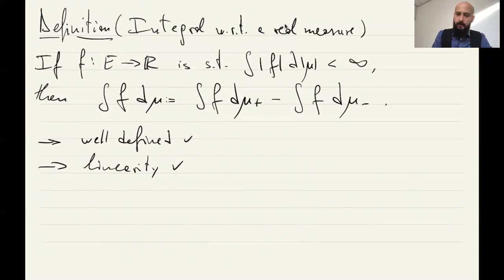Okay, I'll tell one more property about this decomposition, but I will not prove it, at least for now.